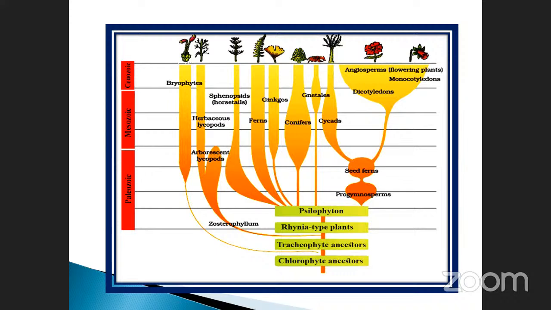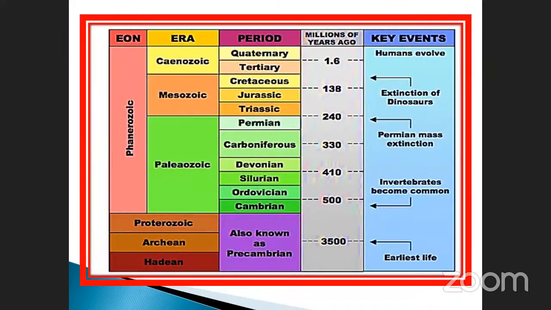Why are they called thallus, the plant body? Because we cannot differentiate which is stem and which is root. We cannot differentiate. But in the flowering plant category, we can easily identify which is stem and which is root. This is the evolutionary aspect. This is very, very important in plant evolution. See that? Okay, these are the other things.